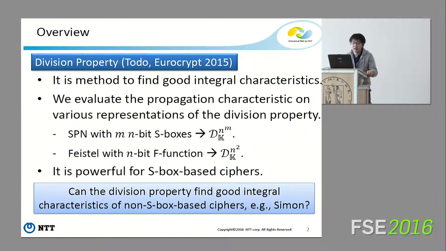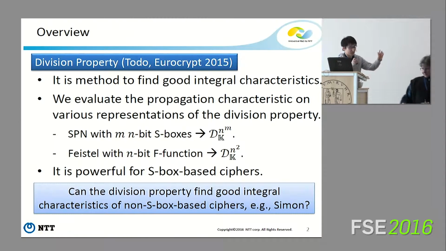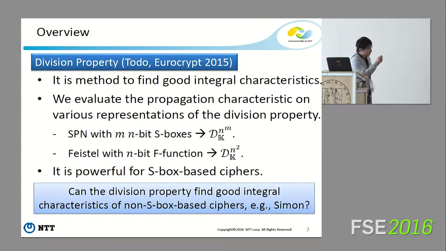Division property was proposed at Eurocrypt 2015, and this technique is a new method to find good integral characteristics. When we use the division property, we evaluate the propagation characteristics on various representations of the division property. For example, when the target cipher is an SPN with m n-bit S-boxes, we use the division property D^{k}_{n^m}. If the target is a Feistel cipher with an n-bit F function, we use the division property D^{k}_{n,2}.